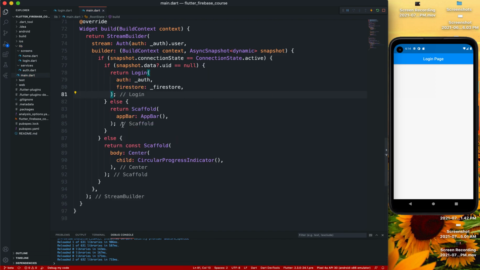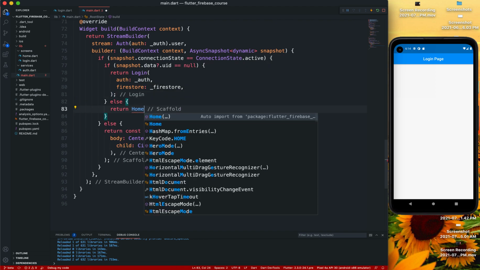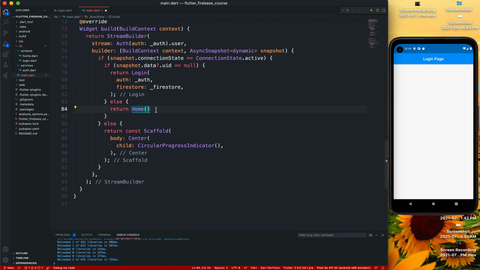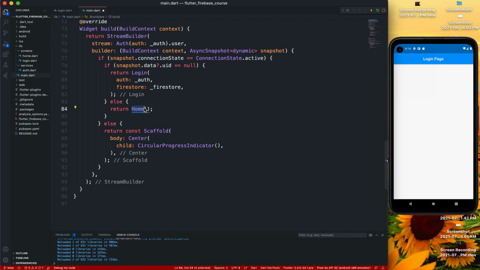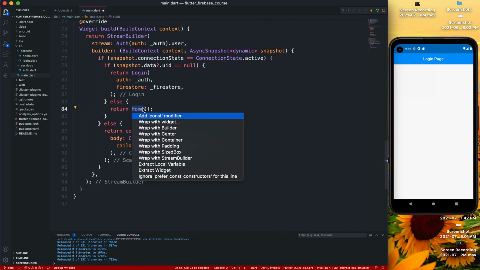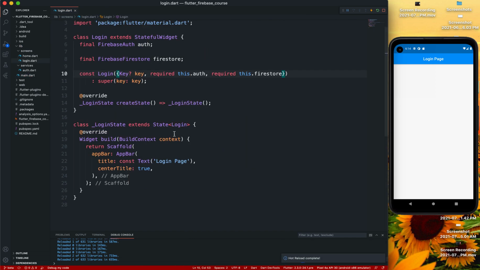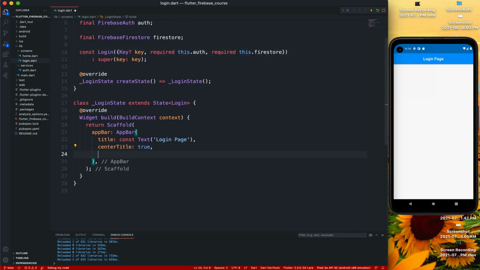We have our login page. Same way here, I'll just return our home. It's going to be constant. First of all, we're going to insert our semicolon, and then we're going to make that a constant. Let's work. So we'll require, no, I don't want any elevation.